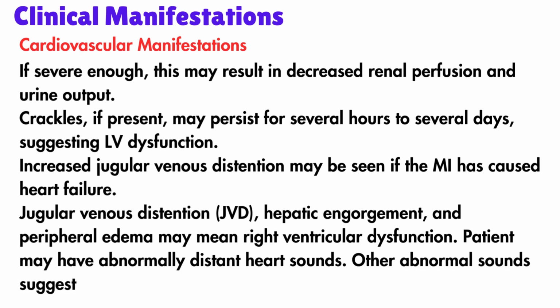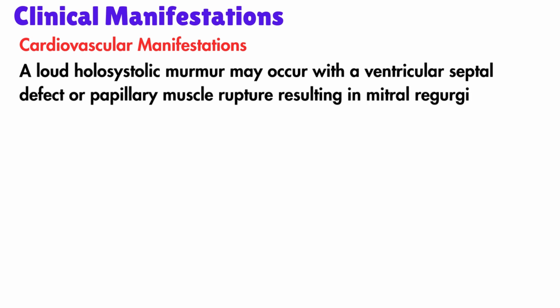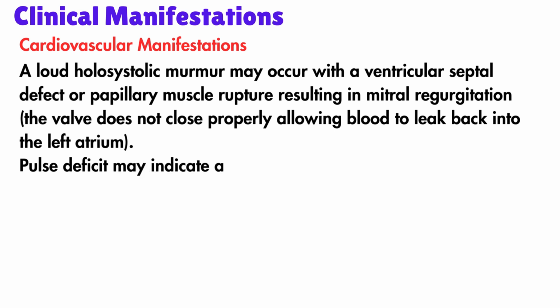Other abnormal sounds suggesting LV dysfunction are S3 and S4. A loud harsh systolic murmur may occur with a ventricular septal defect or papillary muscle rupture, resulting in mitral regurgitation. Mitral regurgitation occurs when the valve does not close properly, allowing blood to leak back into the left atrium. Pulse deficit may indicate atrial fibrillation.